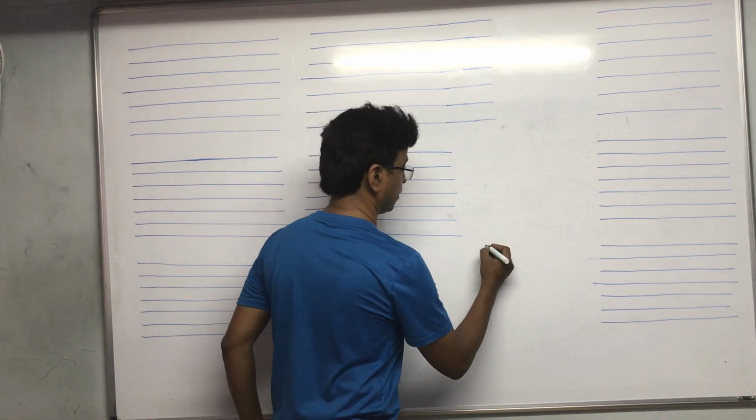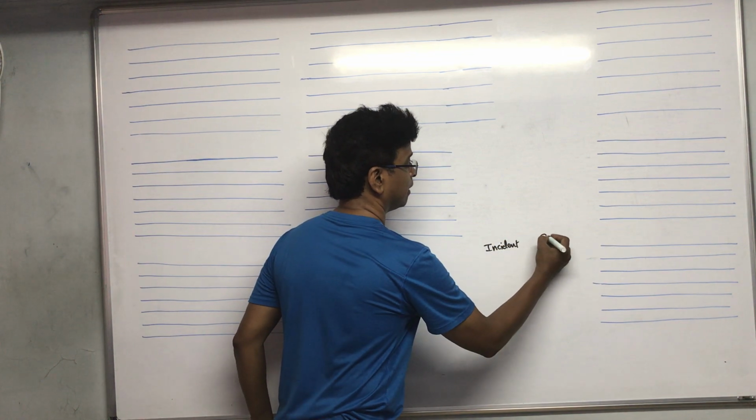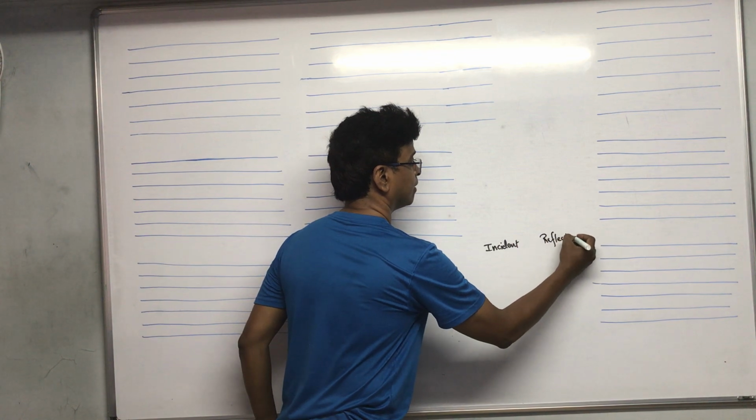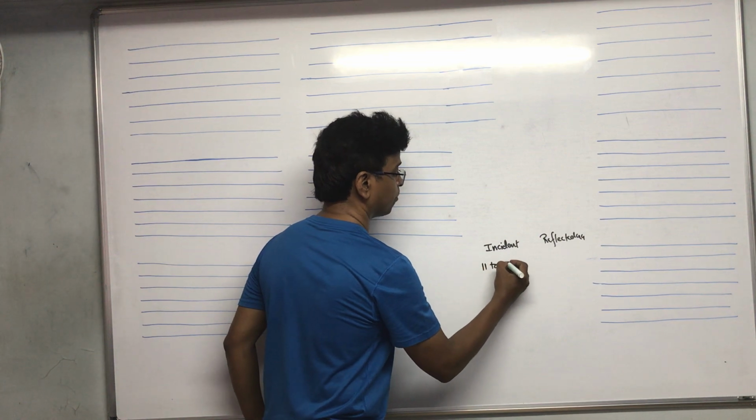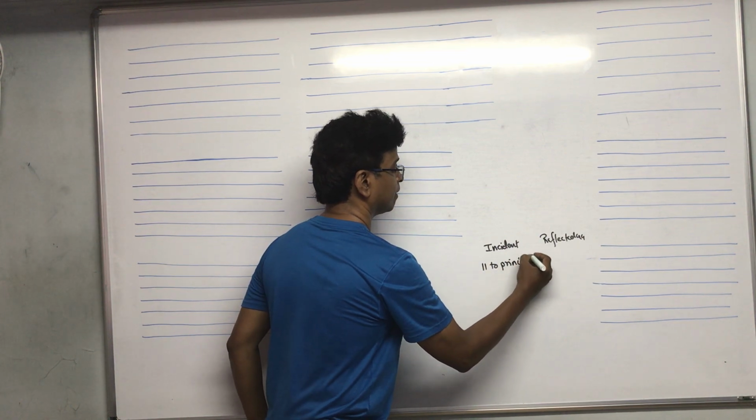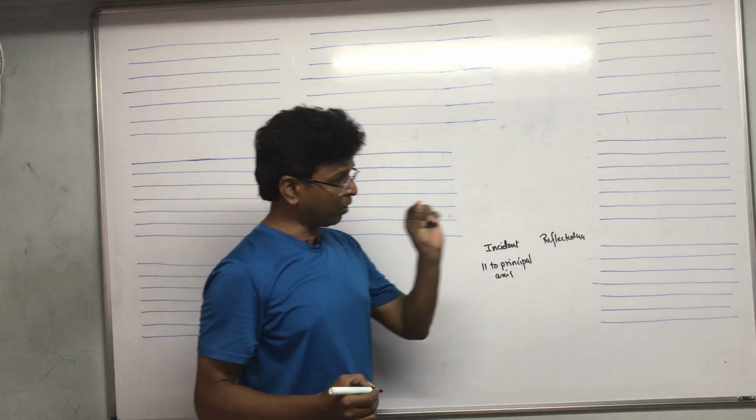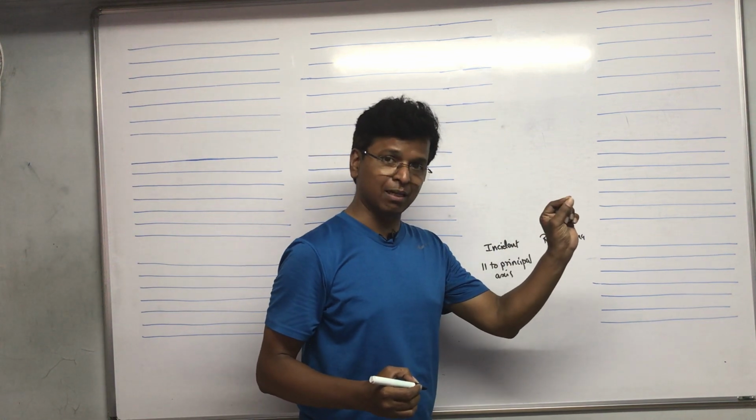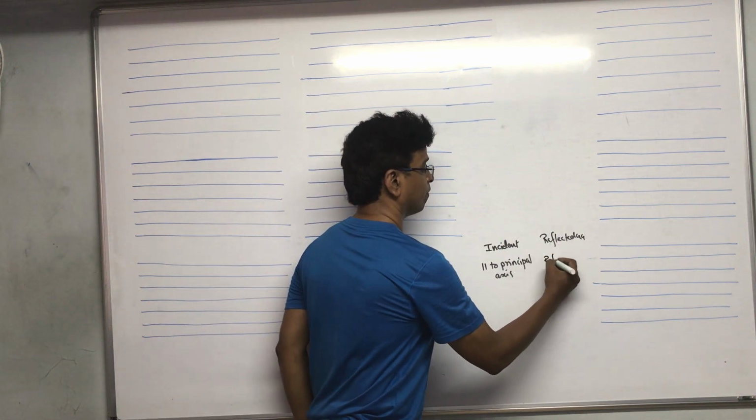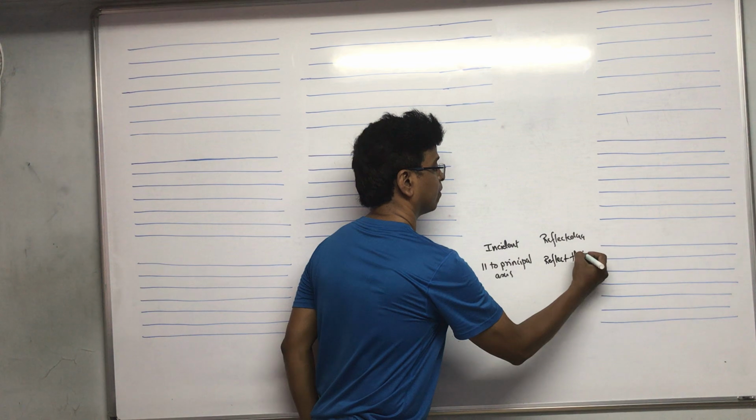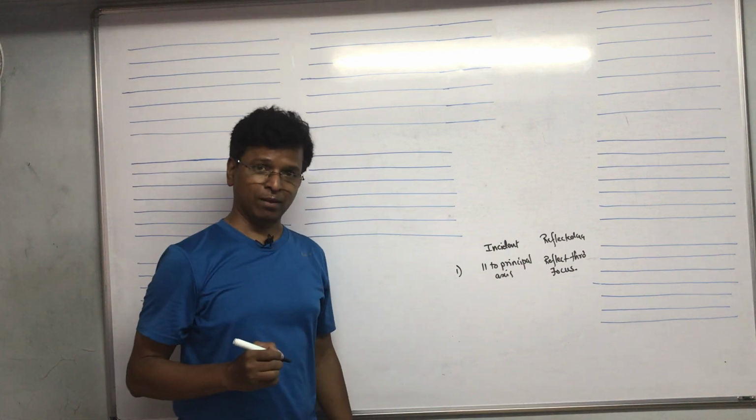See, I am writing this incident ray and the reflected ray. Fine. When the incident ray is parallel to the principal axis, it will go and hit the mirror. From that point, it will reflect through the focus. Fine. This is one.